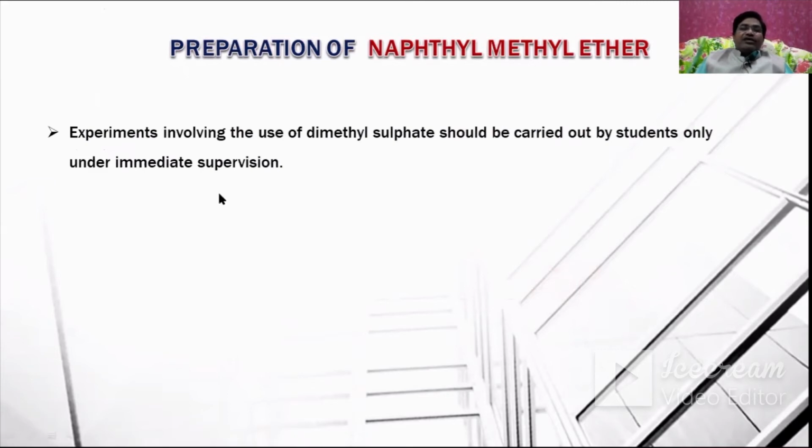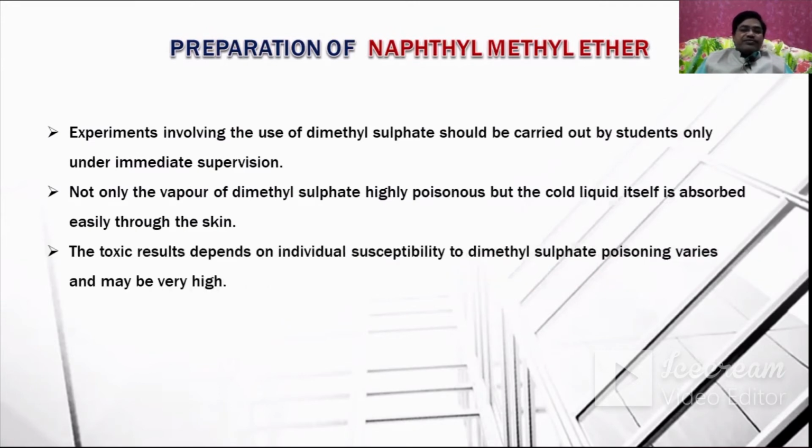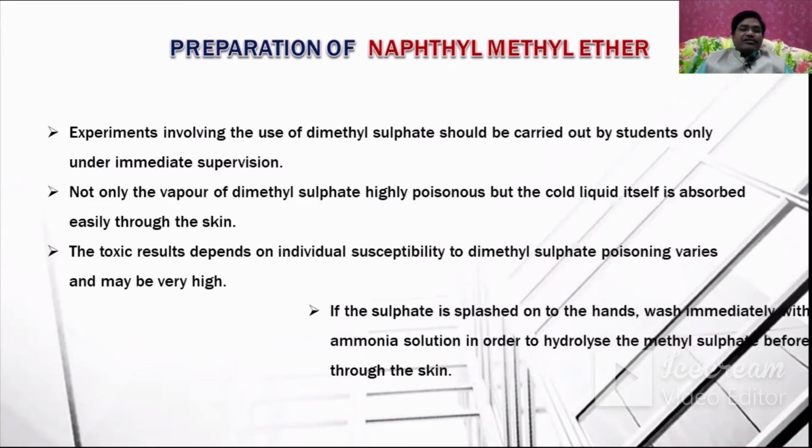Experiments involving the use of dimethyl sulfate should be carried out by students only under immediate supervision. Not only is the vapor of dimethyl sulfate highly poisonous, but the cold liquid itself is absorbed easily through the skin. The toxic results depend on individual susceptibility to dimethyl sulfate. Poisoning varies and may be very high.